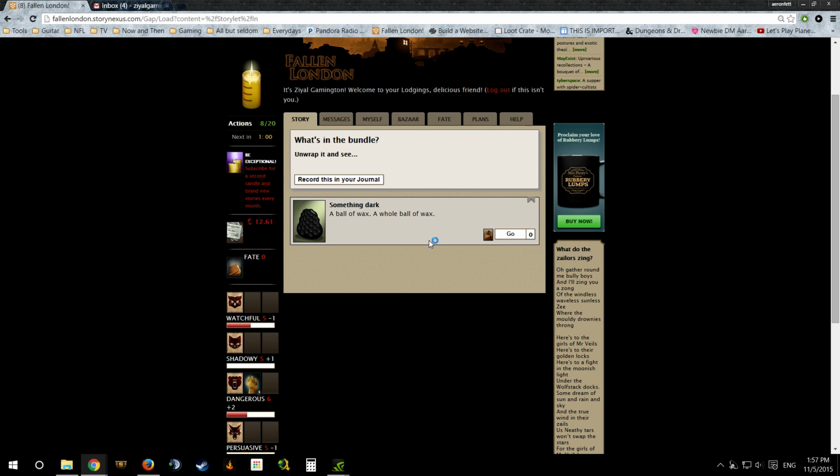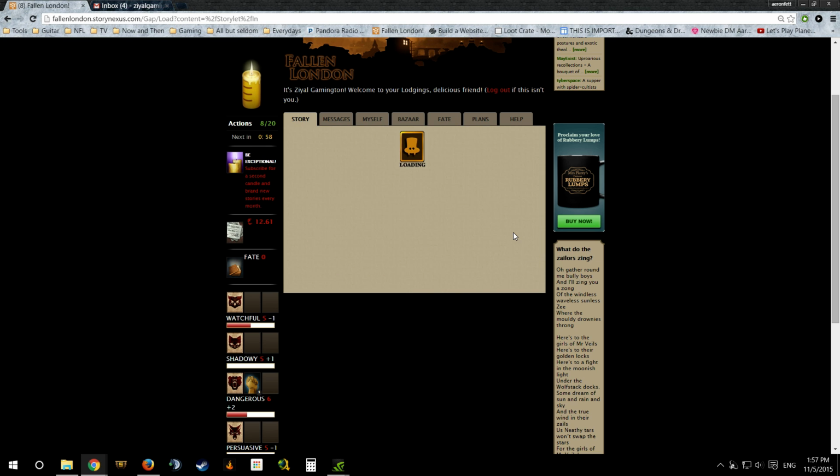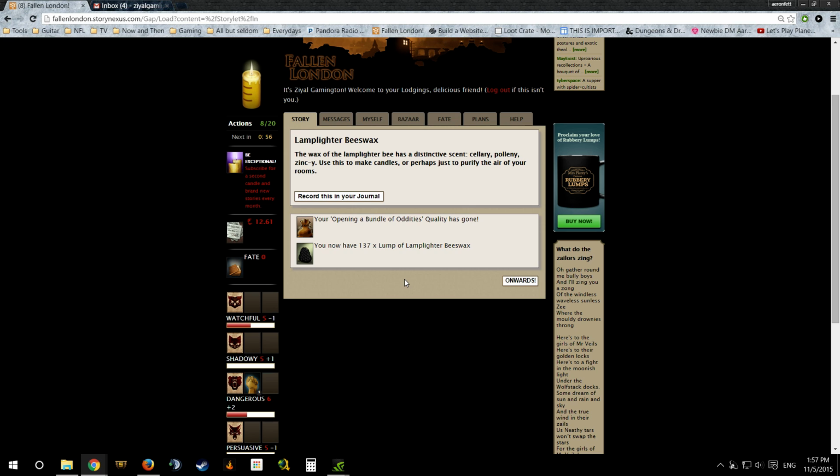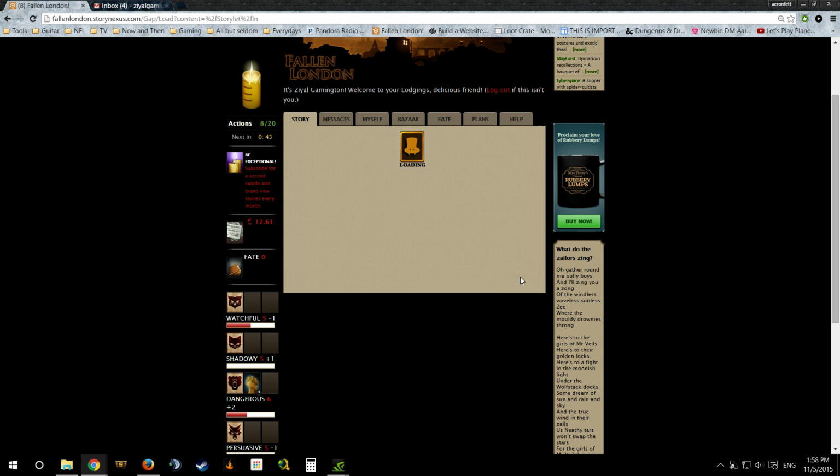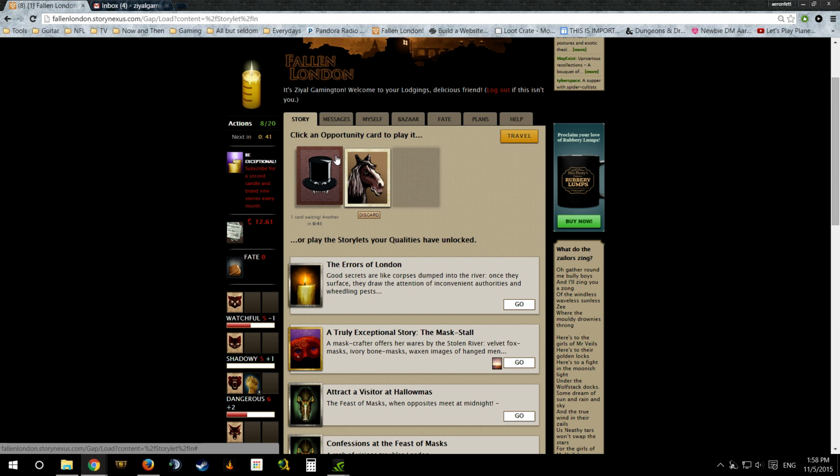Something dark, a ball of wax, a whole ball of wax, we open it up, and bam! That was actually a pretty nice one. Lamplighter beeswax. The wax of the lamplighter bee has a distinctive scent. Celery, polleny, zinky. Use this to make candles, perhaps just purify the air in your rooms. Onwards! So, the idea is that that is something...